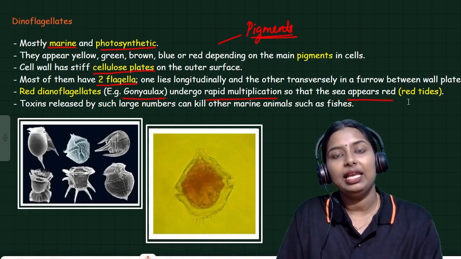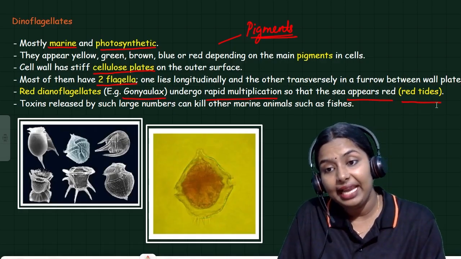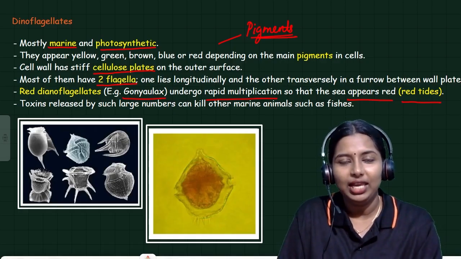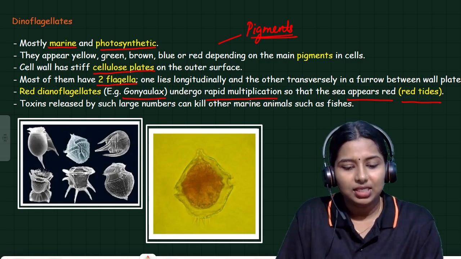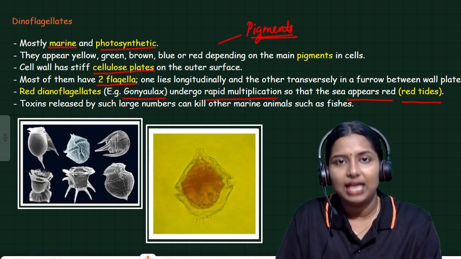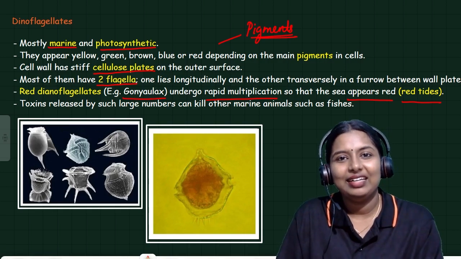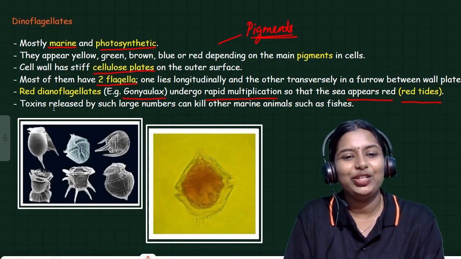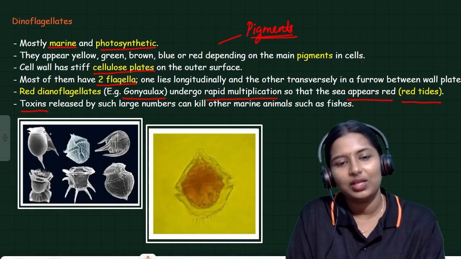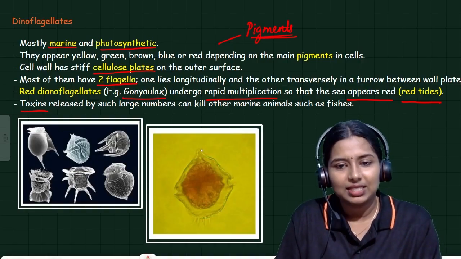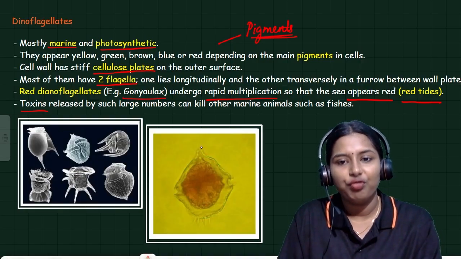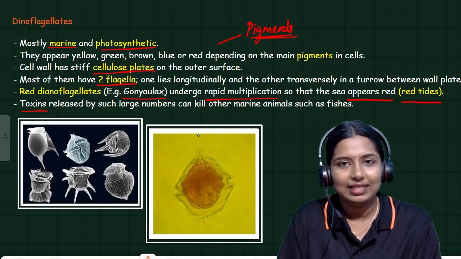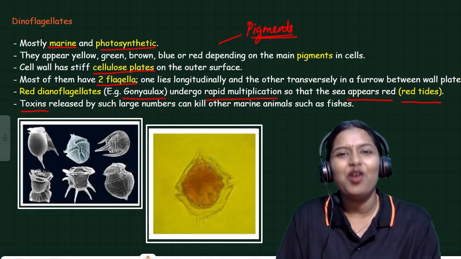So it has the ability to make red tides. It also releases toxins, which are harmful to marine animals such as fishes and other organisms. You should remember this. This is the picture of dinoflagellates.